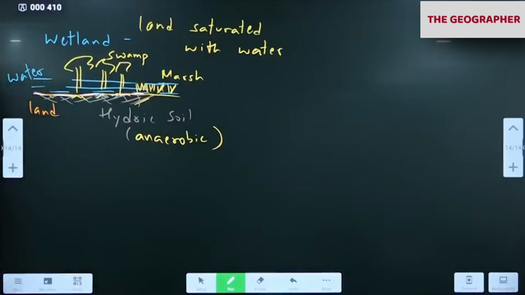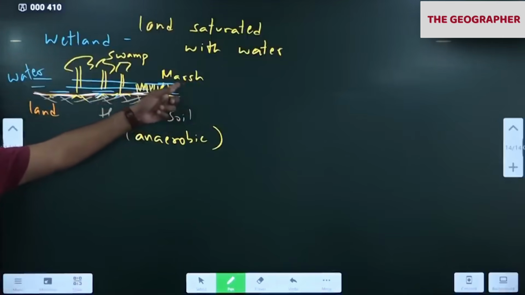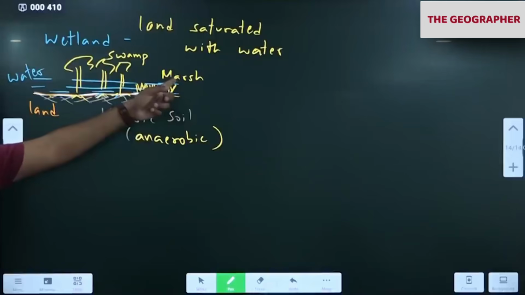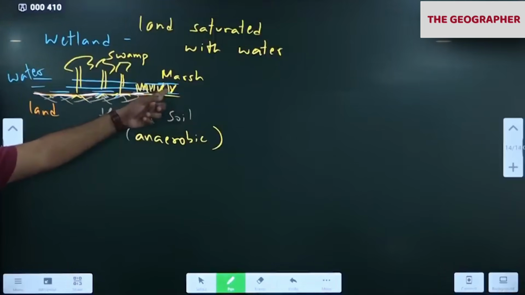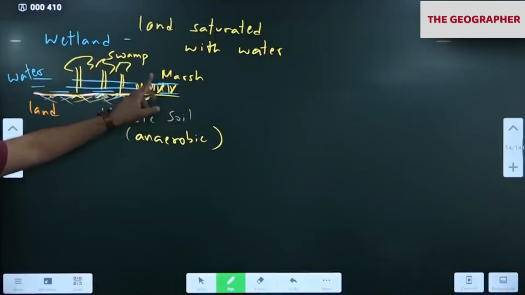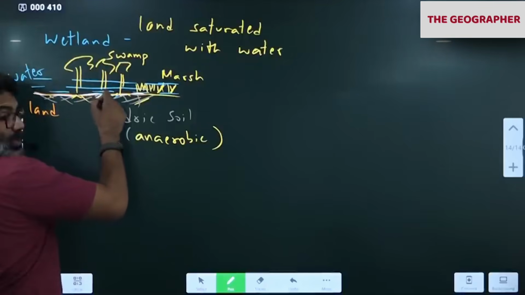Remember this. Next time you go towards your village and you notice some grasses growing in the water, it's a marsh. Like paddy. Paddy is a man-made marsh. Even in a paddy field, if you go in, your leg will go down into the water. Paddy is a marsh. Where grasses are, it's marsh. Where trees are there, it means swamp. Now, coal forms in swamp.